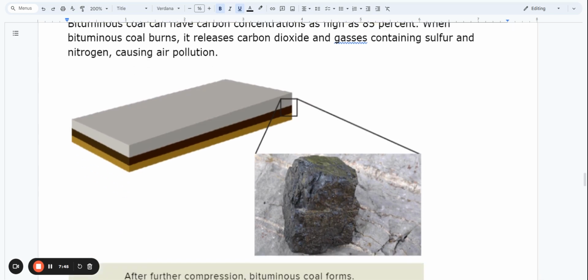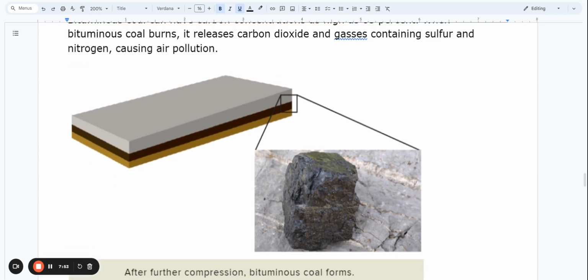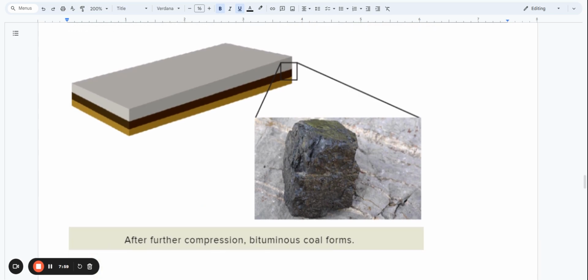Bituminous coal can have carbon concentrations as high as 85%. When bituminous coal burns, it releases carbon dioxide and gases containing sulfur and nitrogen, causing air pollution. After further compression, bituminous coal forms.